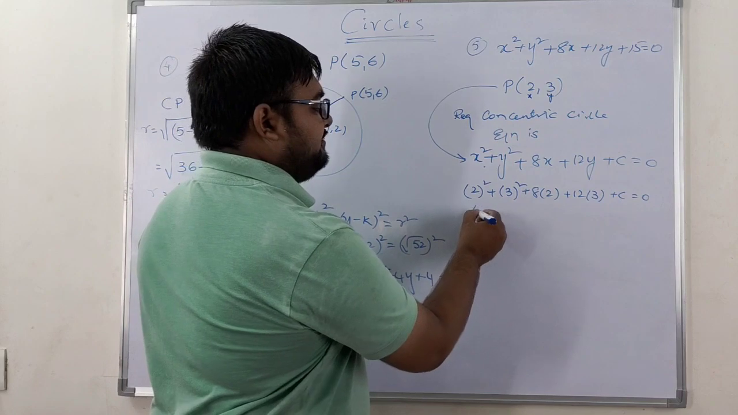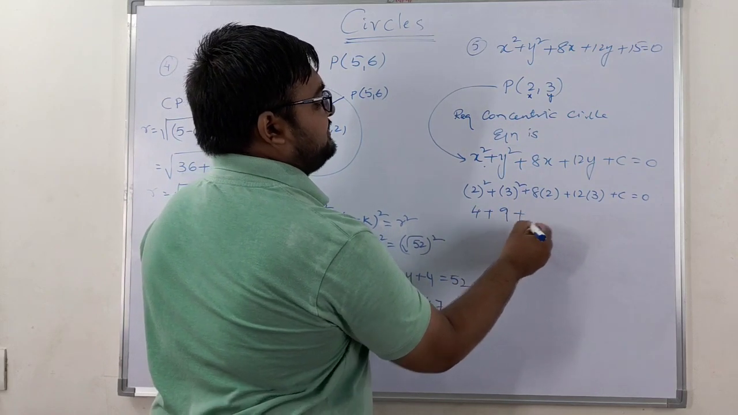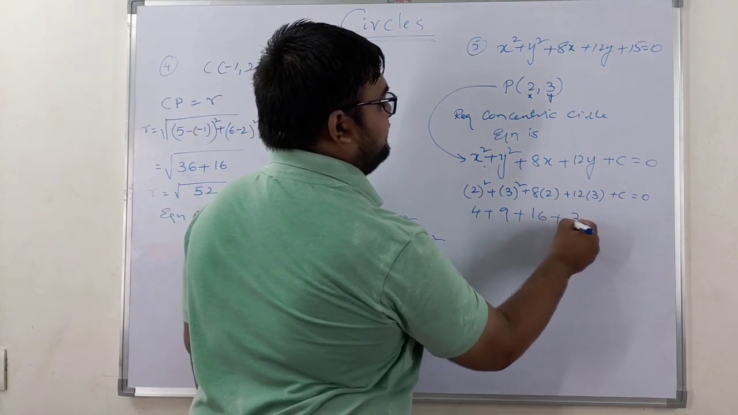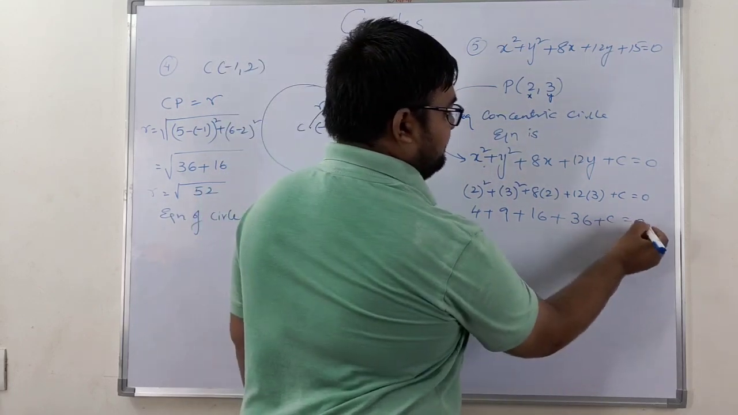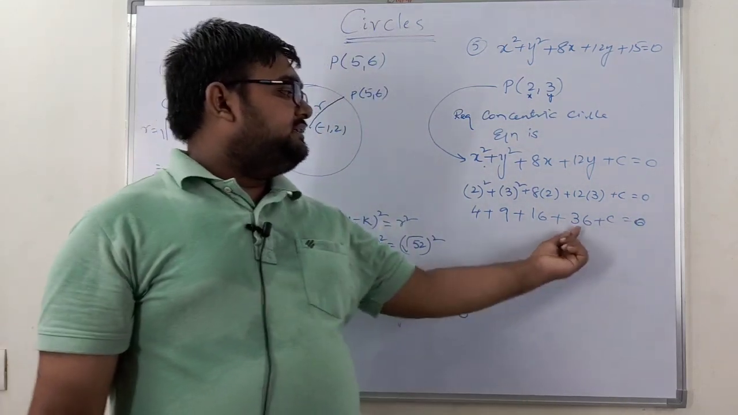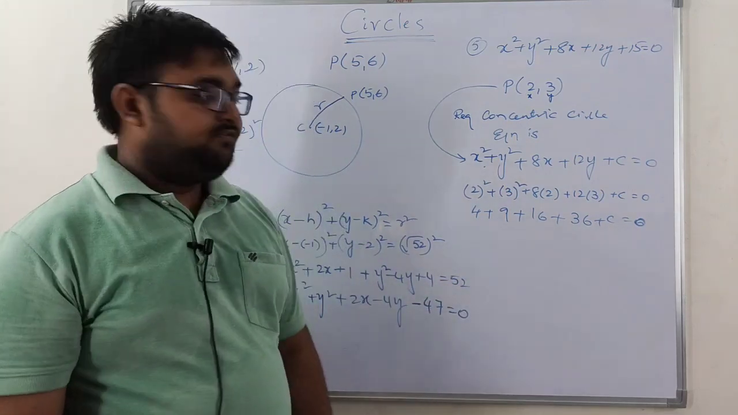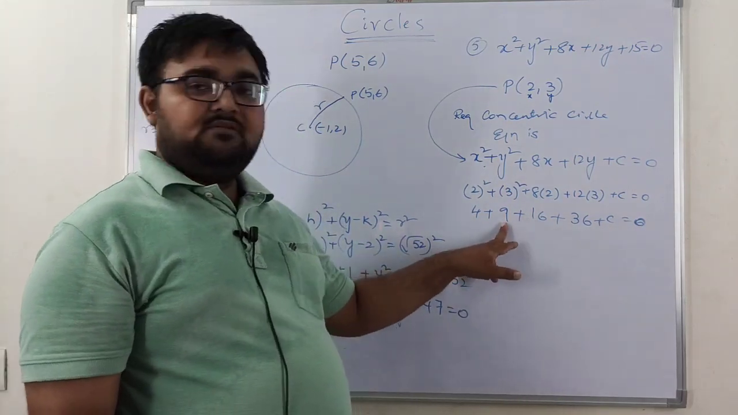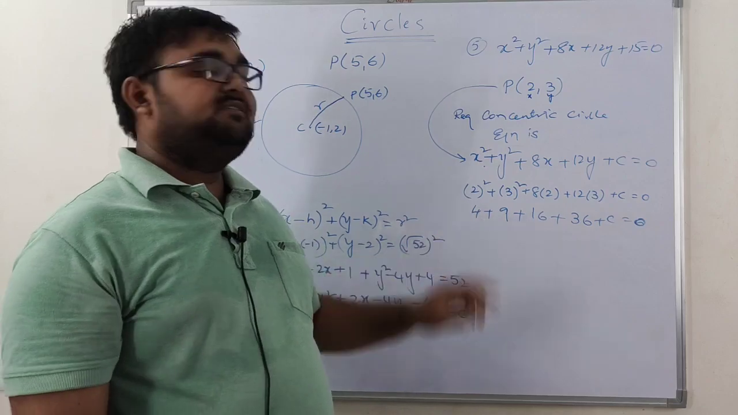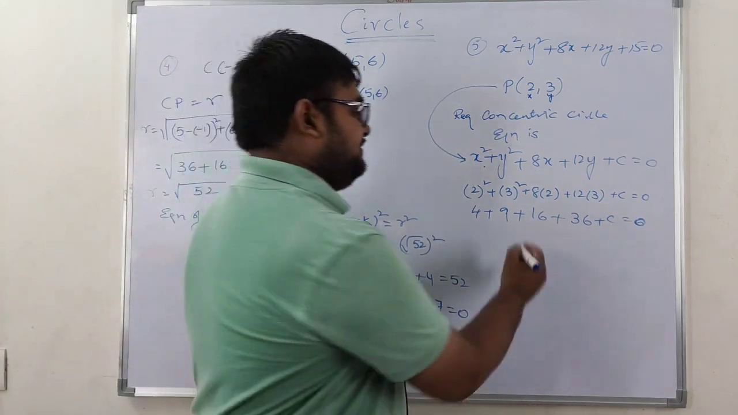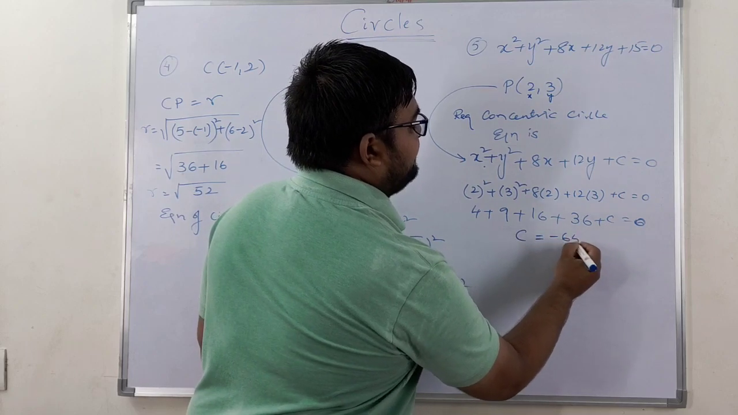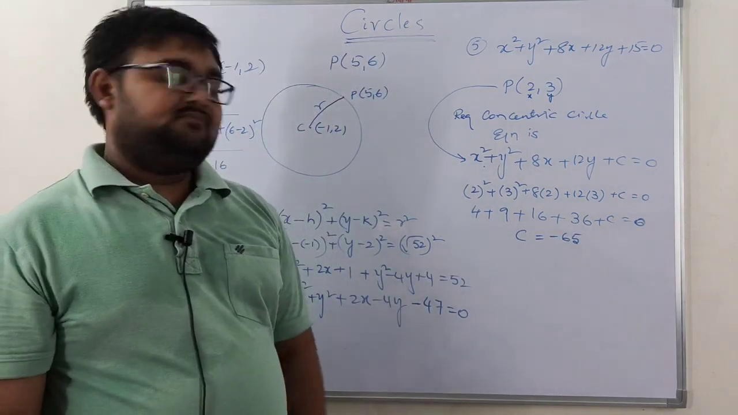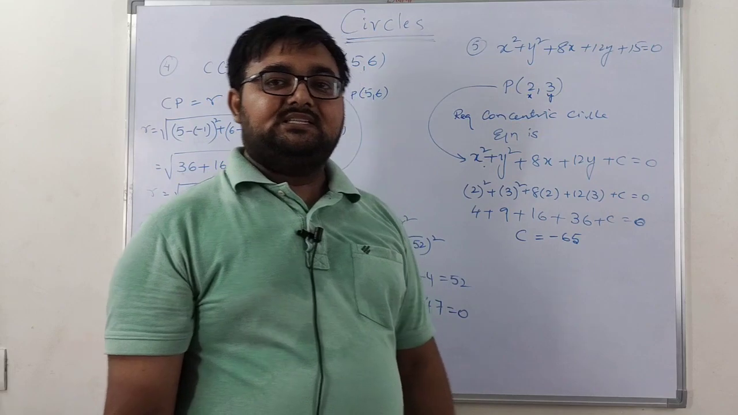Then what am I going to get? This is 4, this is 9 plus 16 plus 36 plus c is equal to 0. Now 36 plus 16 is 52. So 52 and 9 is 61, 61 plus 4 is 65. Now since we got 65, if I transpose, then I get minus 65. So c is equal to minus 65.